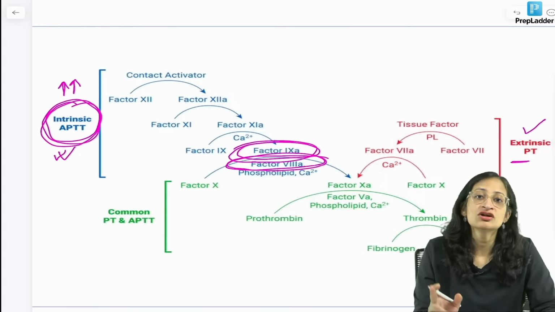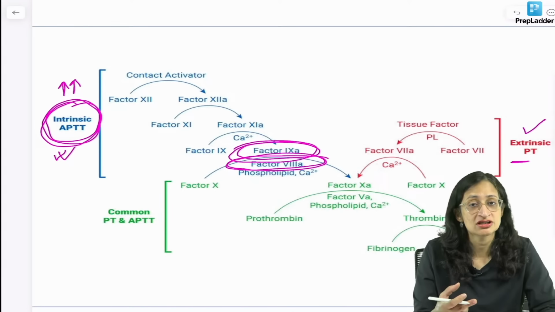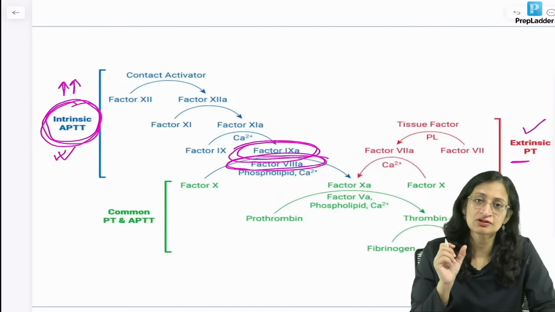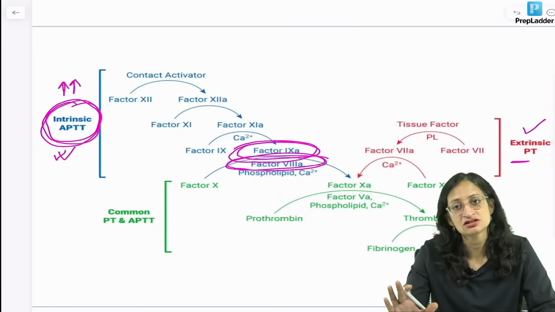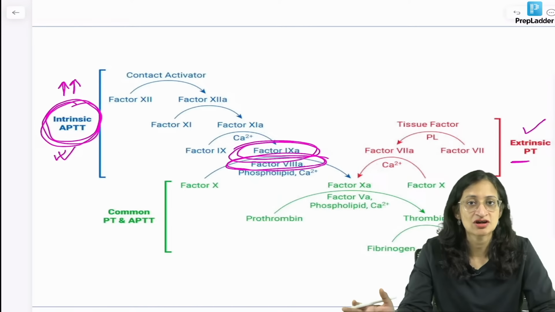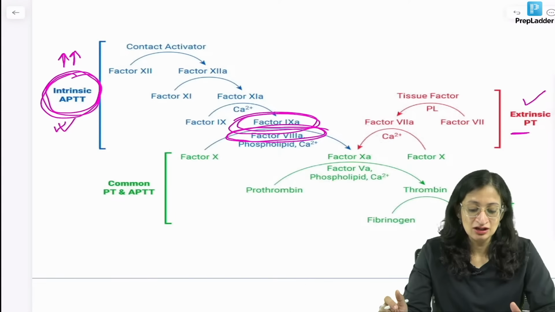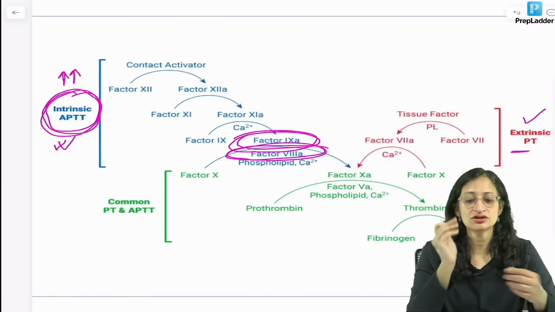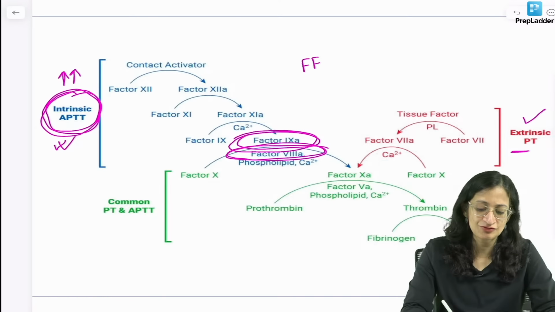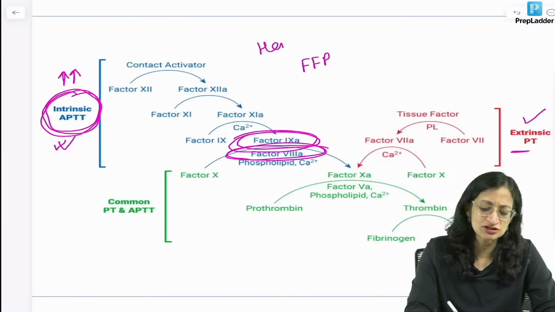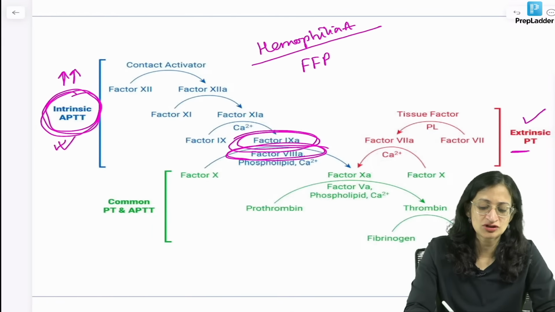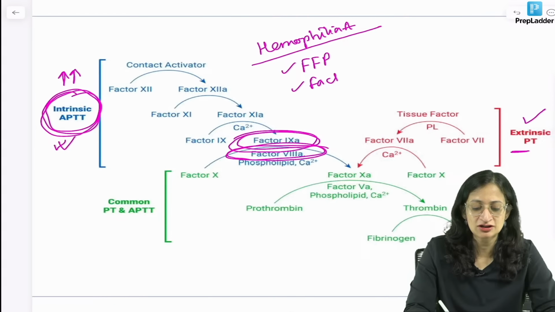Hemophilia C, factor XI deficiency, also has prolonged APTT, but it has autosomal recessive inheritance, not the X-linked one. But classically by hemophilia, if nothing else is mentioned, we will take it as hemophilia A, that is factor VIII deficiency. Now, in factor VIII deficiency, what all can you use in treatment? For hemophilia A, we can give FFP, and you can use factor VIII concentrates.